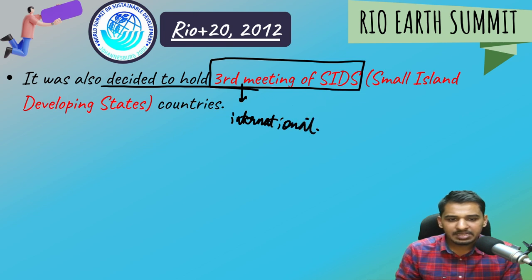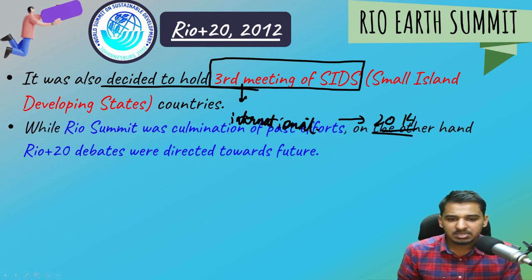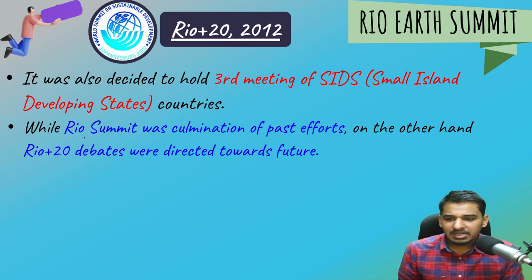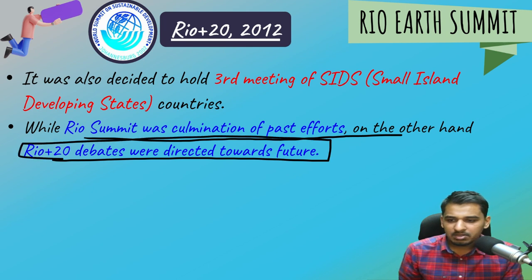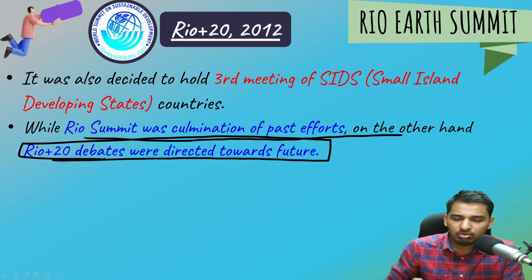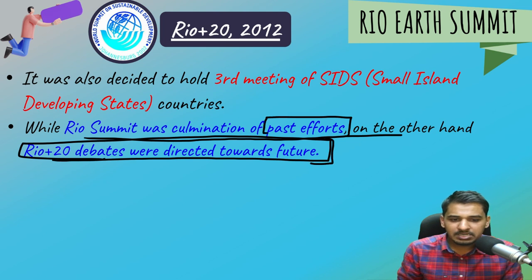Third international meeting, and this international meeting took place in 2014. Okay, third international meeting of small island developing states. All right. So while Rio Summit was the culmination of past effort, on the other hand, Rio plus 20 debates were directed towards the future. Okay, all the future debates were discussed, such as sustainable development goals, technology transfer, funds, how funds will come. So this was all discussed here, that how the future will be. Rio discussed about past, and Rio plus 20 discussed about future.